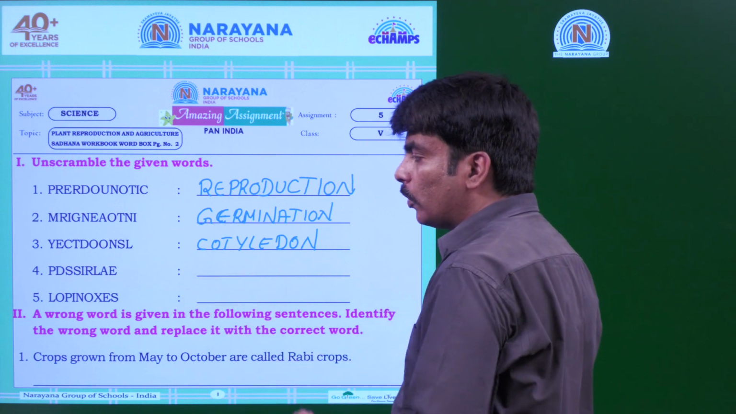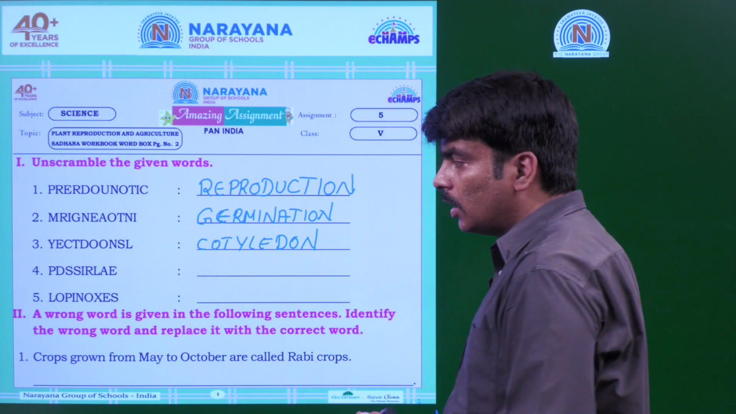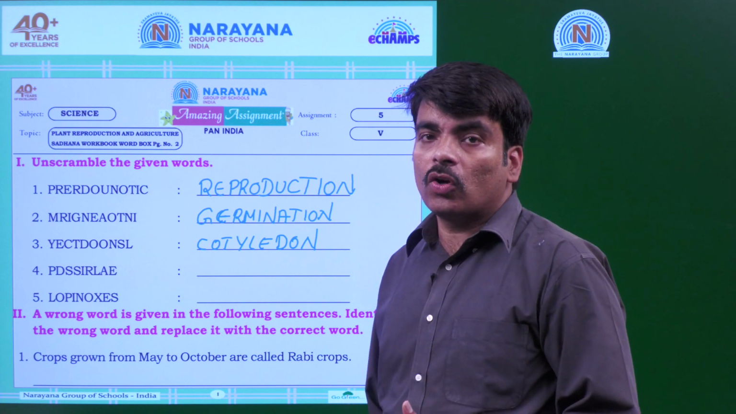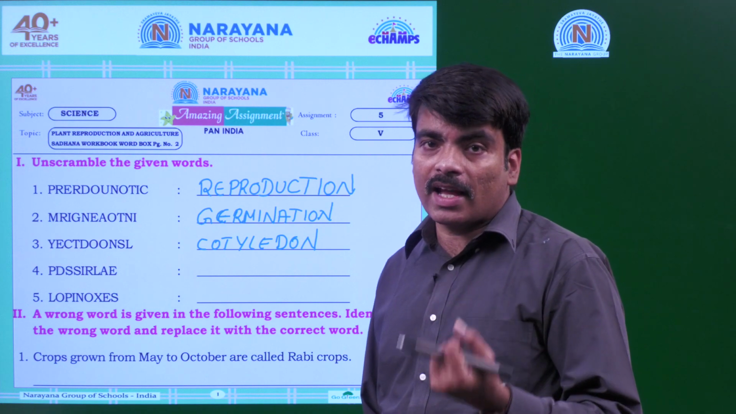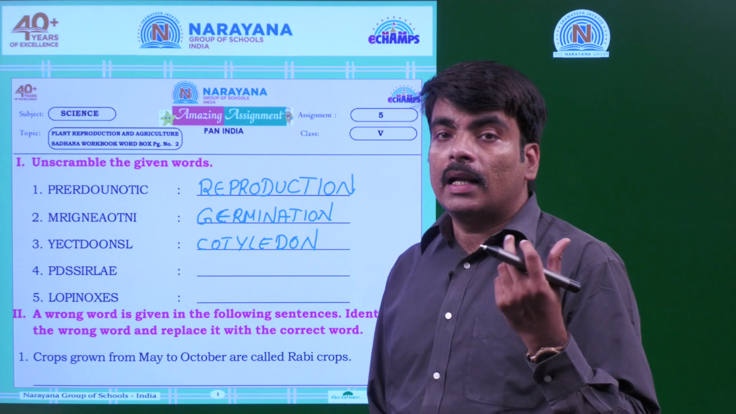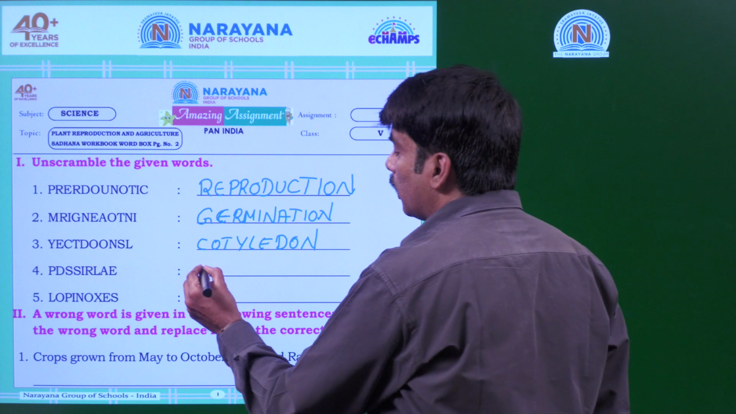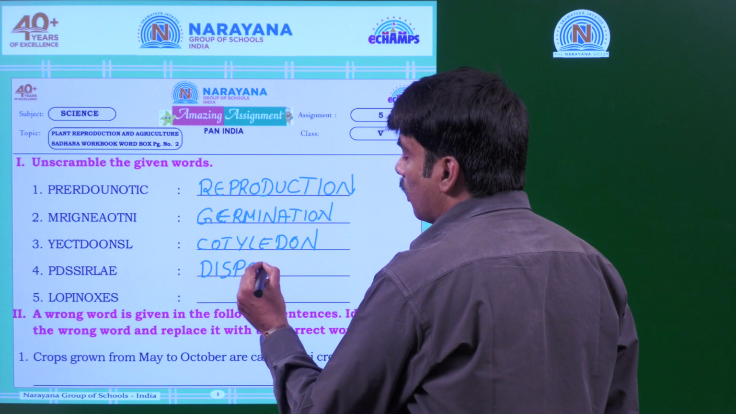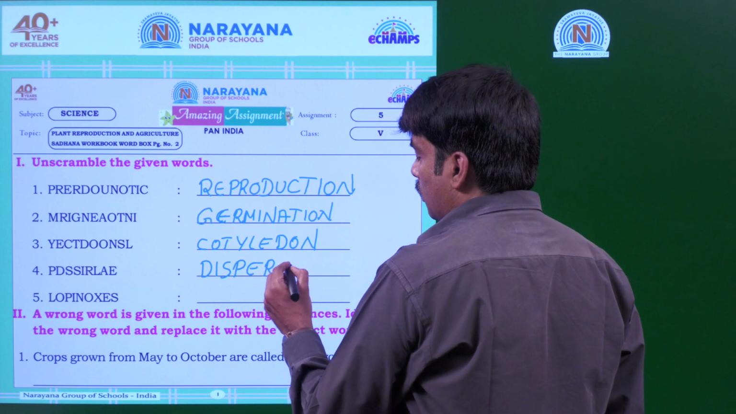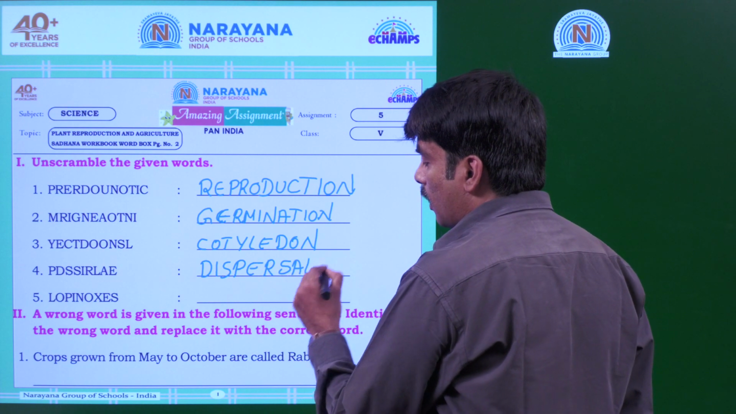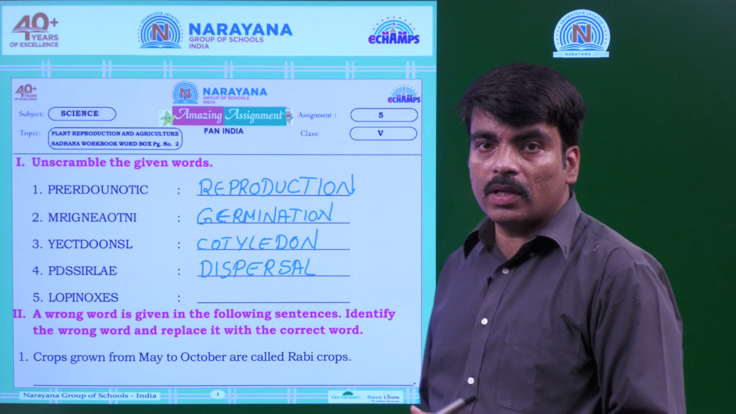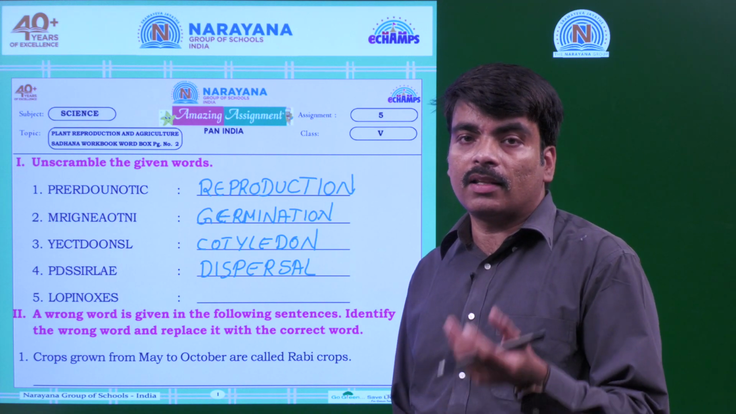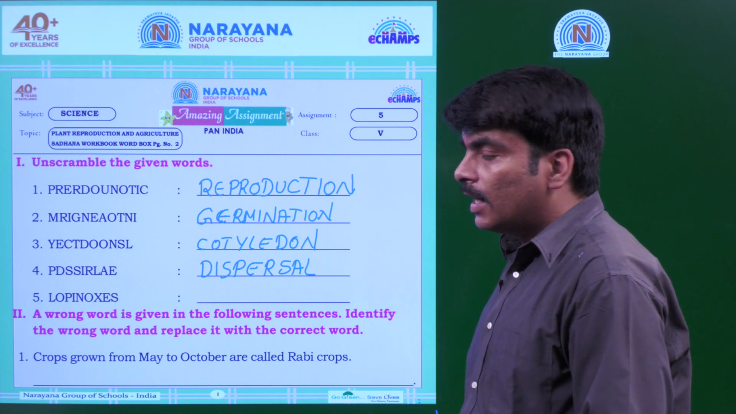Now coming to the fourth one. This word explains the scattering of the seeds. Seeds get scattered, and that process is called dispersal. Dispersal means seeds get scattered. There are so many ways where seeds get scattered. That process of scattering of seeds is called dispersal.